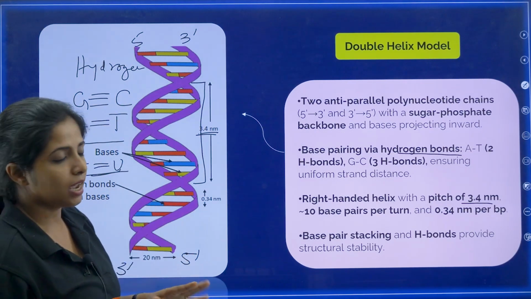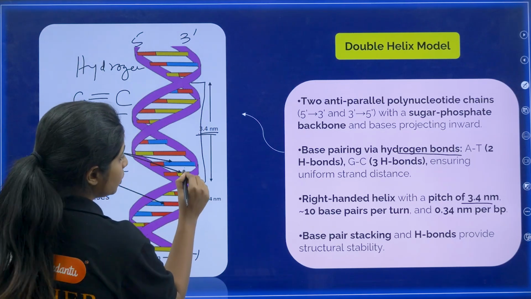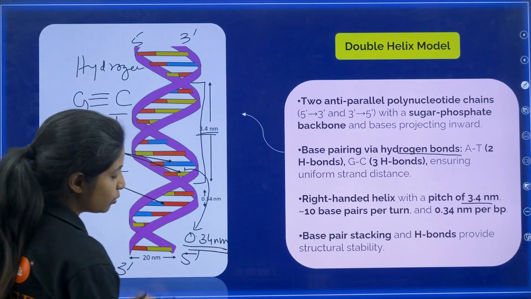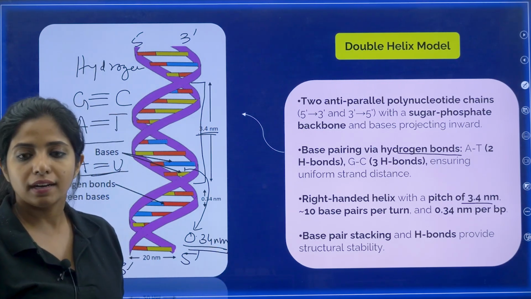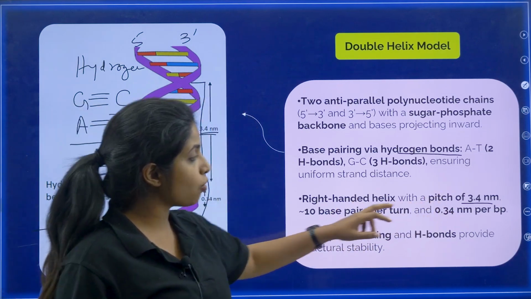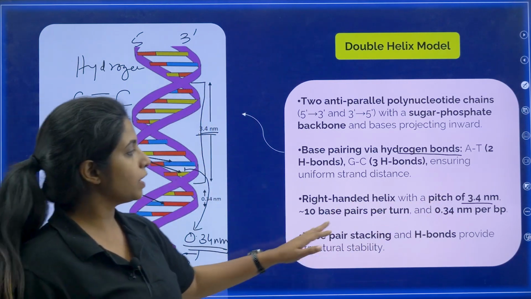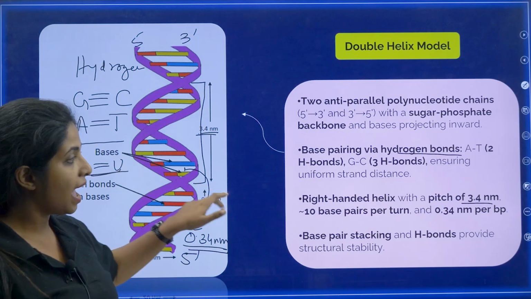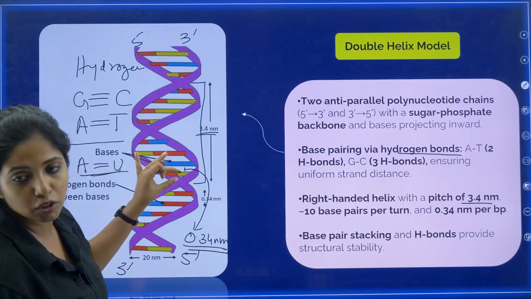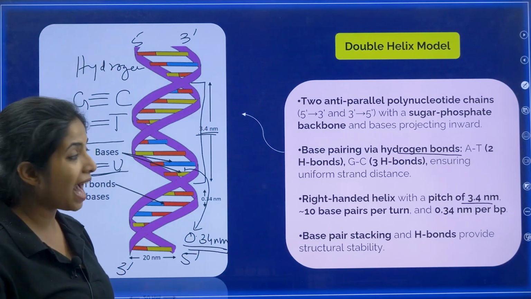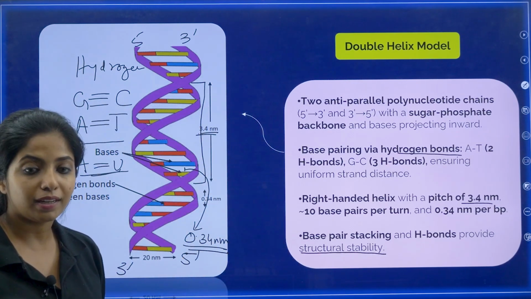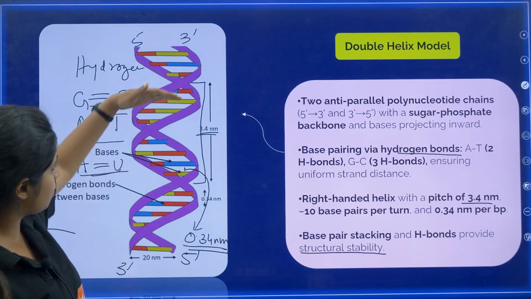Okay, how many? 10. Now, I am telling you one more thing. The space between these base pairs, my dear children, is 0.34 nanometer. Cool? So, a right-handed helix with a pitch of 3.4 nanometer, 10 base pairs per turn, and 0.34 nanometer between base pairs. Now, base pairing, stacking and H bonds provide structural stability to the whole DNA double helix.